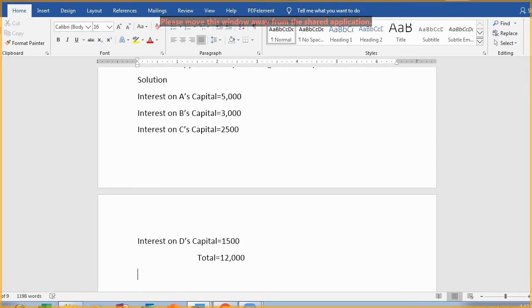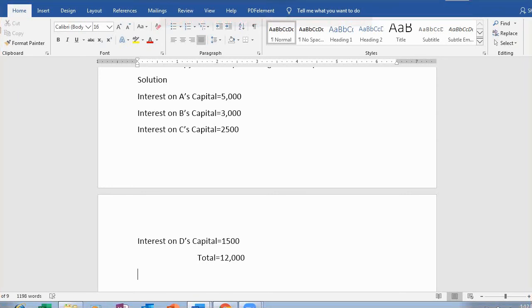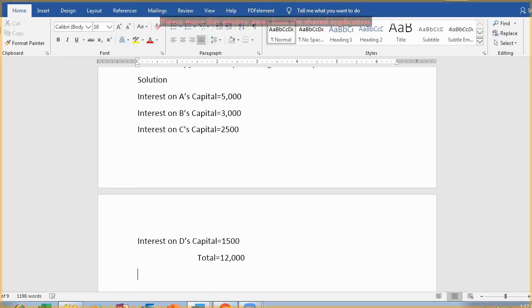Now you see that the amount 12,000 firm would have given in PL appropriation, and it would have shown as an expense, but the firm has not given, it has been omitted.